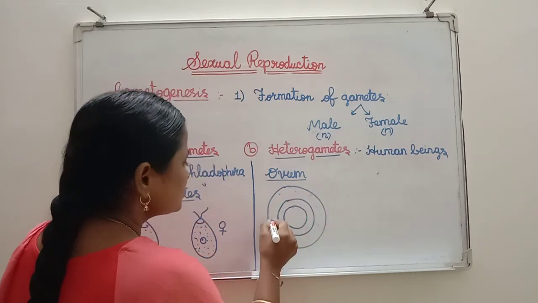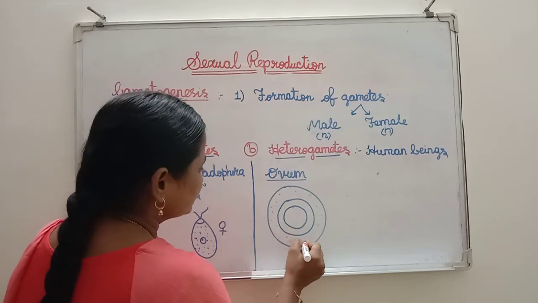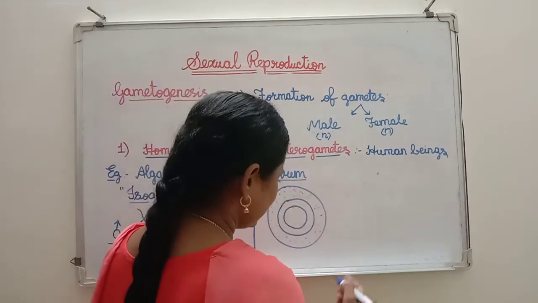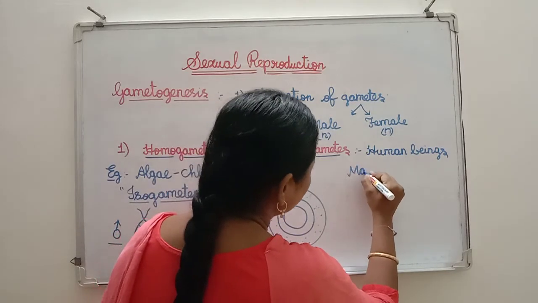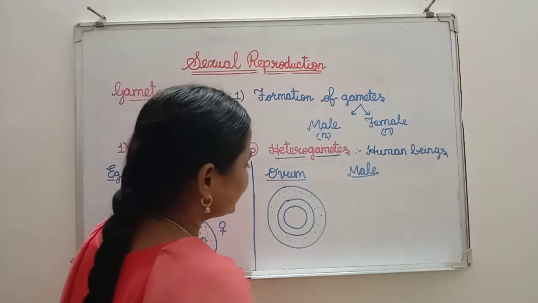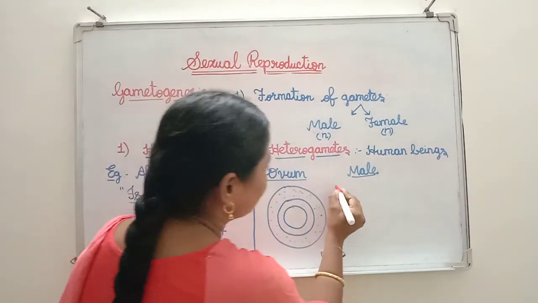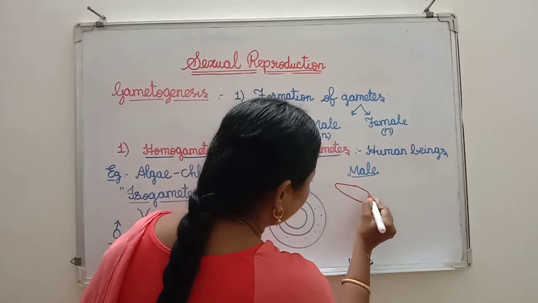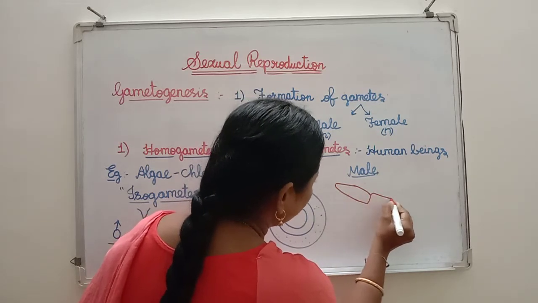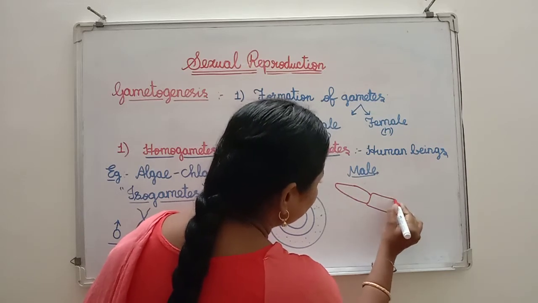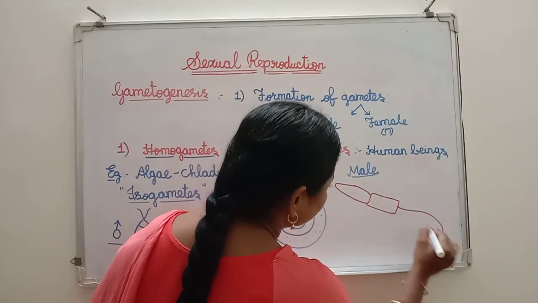Okay. So now male gamete. So how male gamete is present, see here. Now I am going to draw the male gamete diagram. So this is entirely different from the female gamete. See, in this male gamete, there are three distinct parts. So what are they? Head and then neck and then tail.